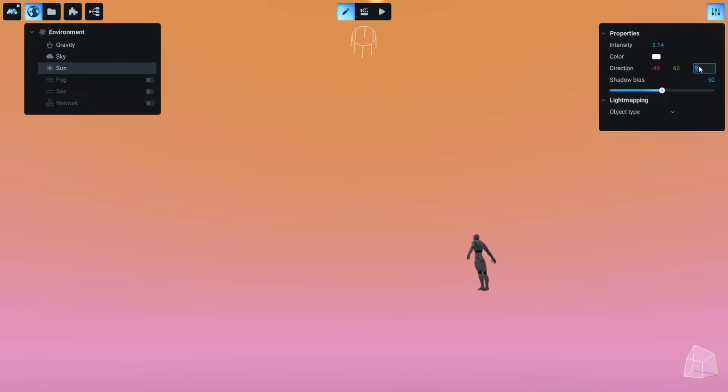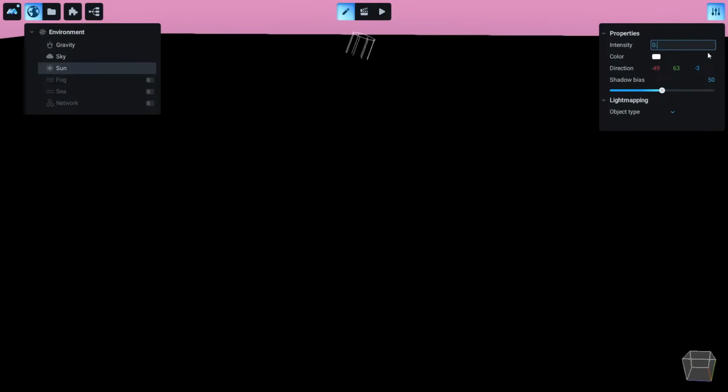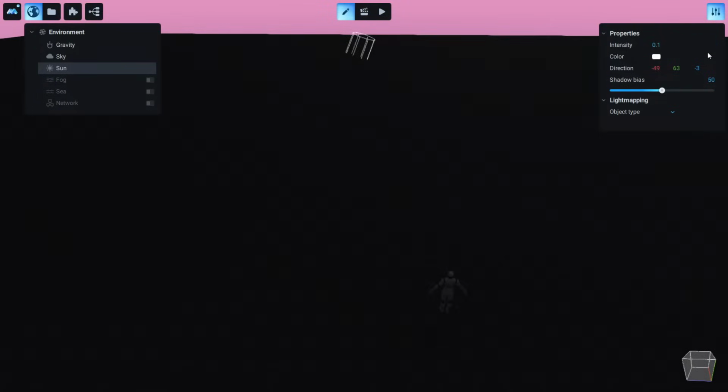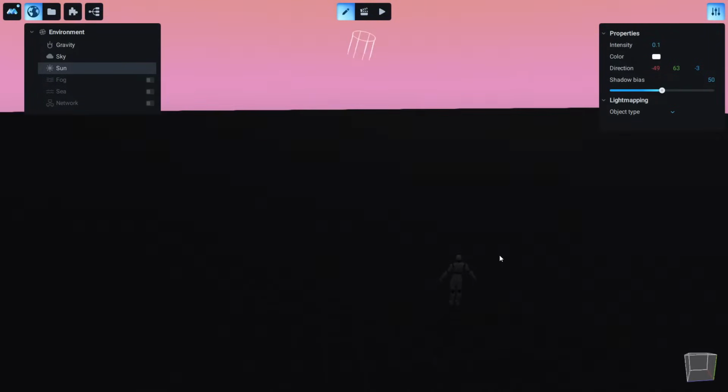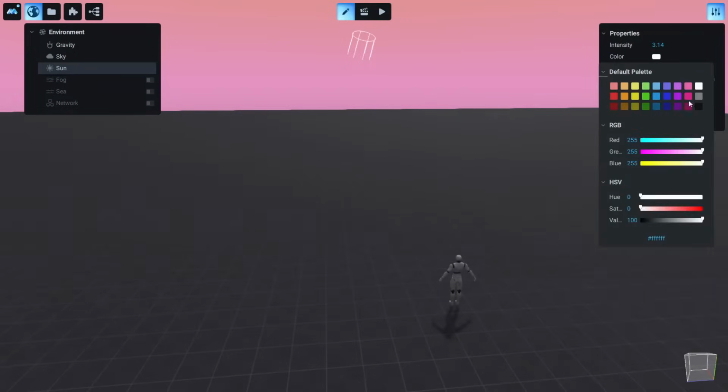Okay, and of course with the sun we can adjust the intensity, and for example, if I type 0.1, in this case we just made the level really dark, and also we can set it back to what it was, or you can change the color.